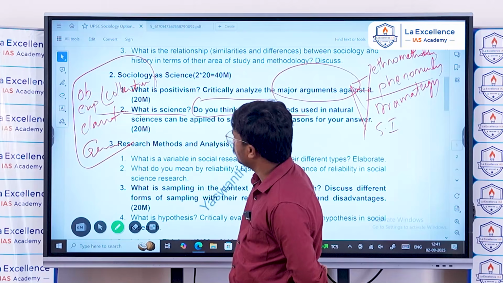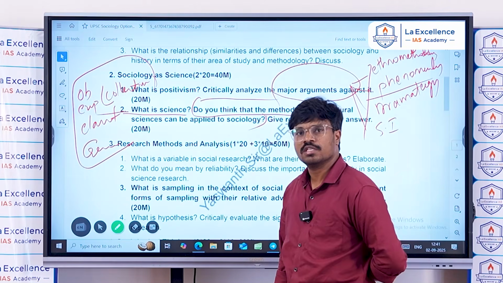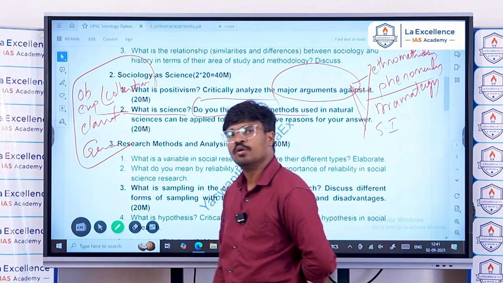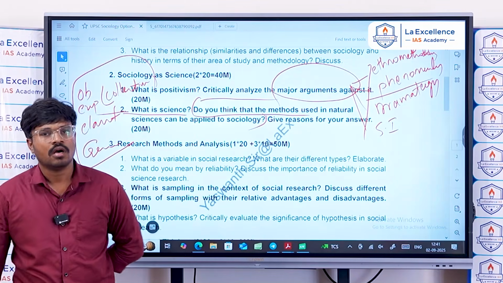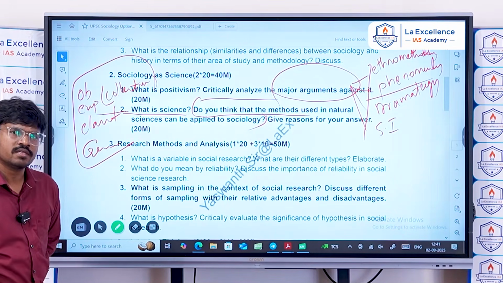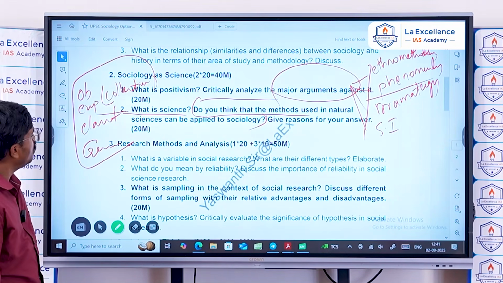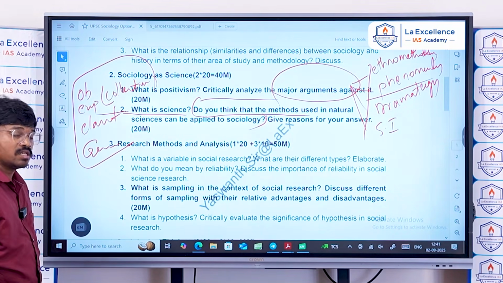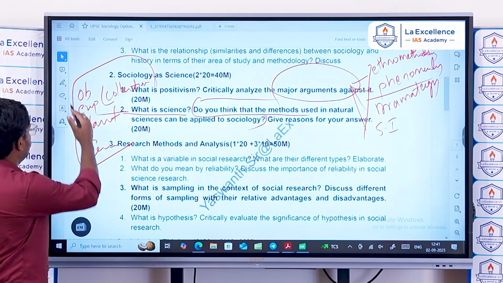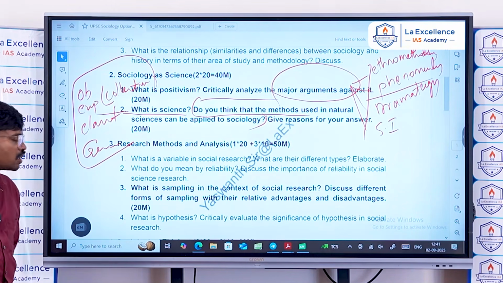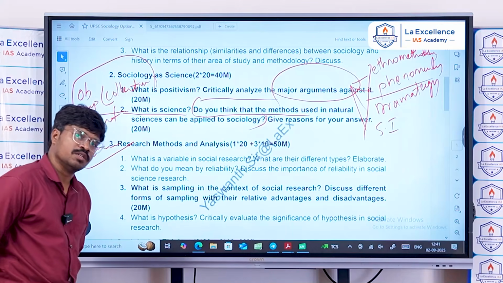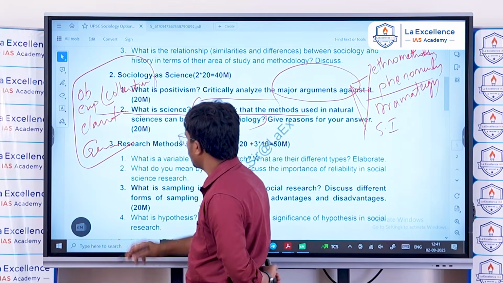And whatever science believes is systematic understanding of any aspect, be it in the natural sciences or in the social sciences. Systematic understanding of a phenomenon is called science. And the systematic approach involves the scientific method, that is, observation, experimentation, classification and generalization. So this is what the second question is.